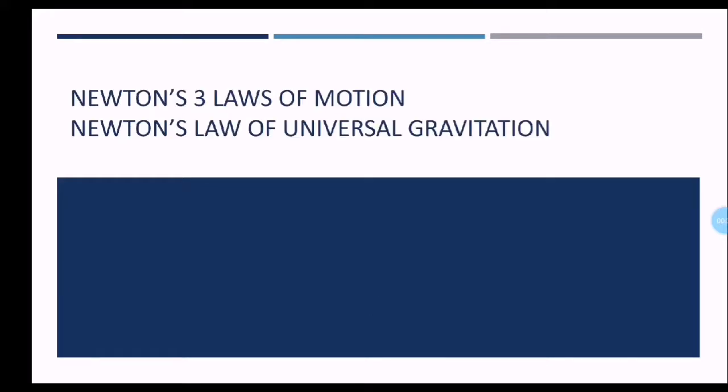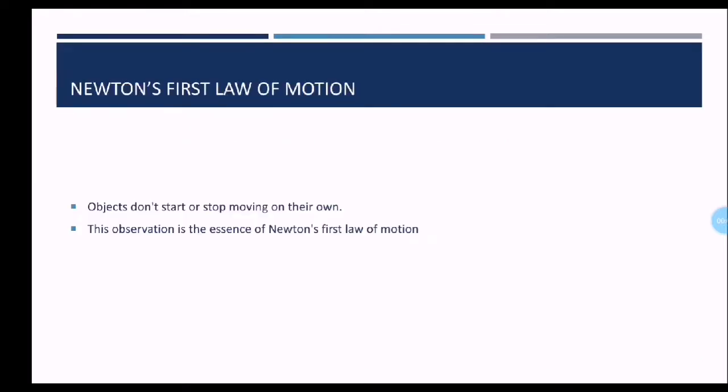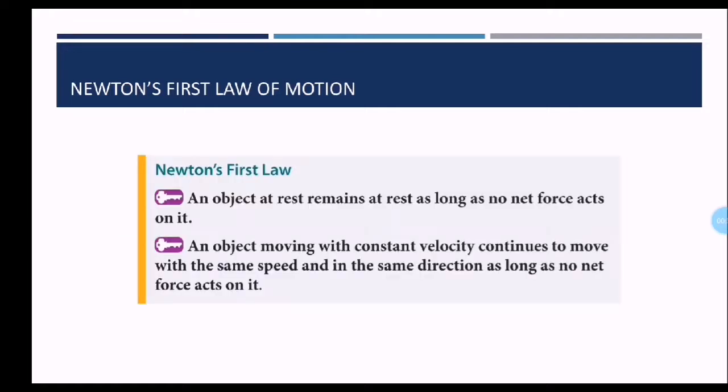Now, Newton's laws are divided into two parts: Newton's three laws of motion and Newton's law of universal gravitation. Newton's first law of motion. This law states that objects don't start or stop moving on their own. This observation is the essence of Newton's first law of motion.